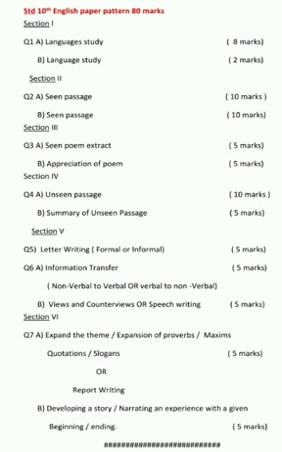Again you can see question number 6B is views and counter views, or you can write speech writing. You can attempt any one and that consists of 5 marks. Next is Section 6. This is question number 7A, that is expand the theme. They will give you any theme, you have to write an expansion of that. They can give you proverbs, they can give you maxims. Maxims, for example, action speaks louder than words. From day to day, related proverbs. Next are quotations, slogans. So they can give you anything and you can make a choice and write any one, and that consists of 5 marks.